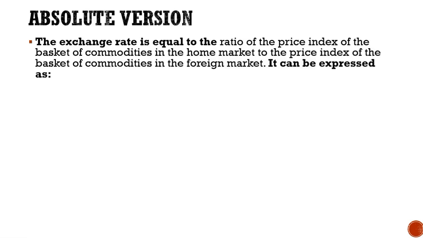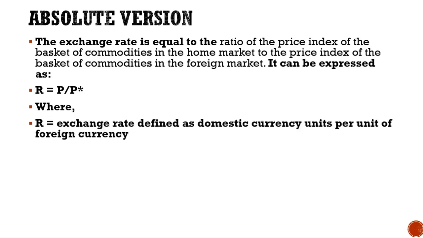Now the exchange rate is equal to the ratio of price index of the basket of commodities in home market to the price index of the basket of commodities in foreign market. So this is what was explained earlier also, that the basket of commodities in home market, the price index of which will be equal to the basket of commodities in foreign market. This can be expressed as R is equal to P divided by P star, where R is equal to the exchange rate defined as domestic currency units per unit of foreign currency.